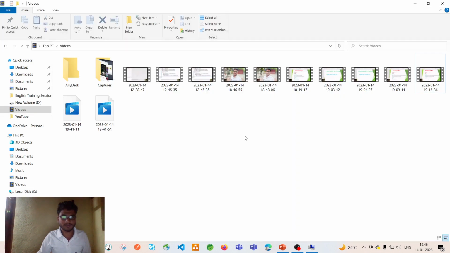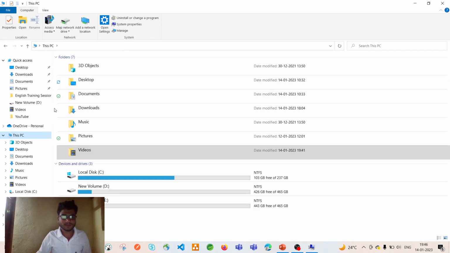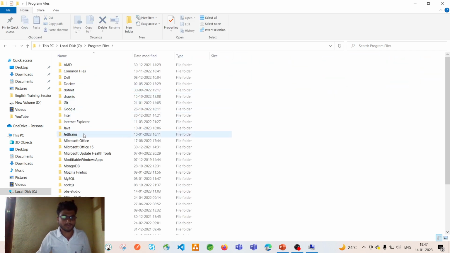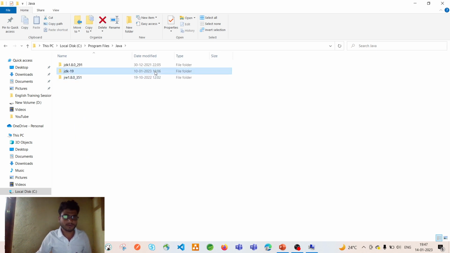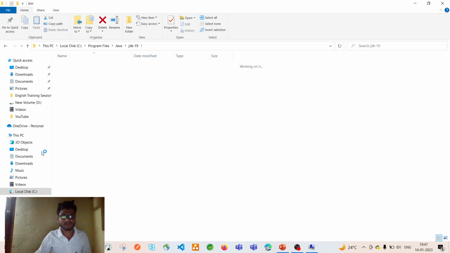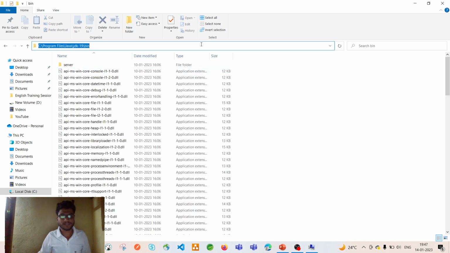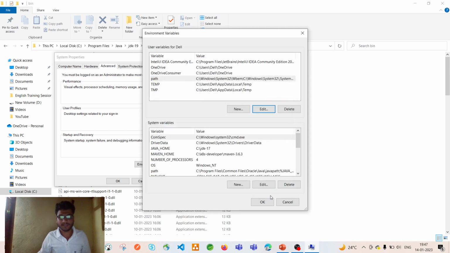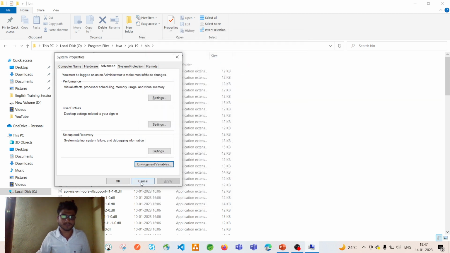Let me show that as well. Here you can see the programs. Once you install the JDK, it is installed in that particular directory path. You can copy this path and paste it here. Once you click New, you can paste that, then click OK, OK, OK, like that. You click OK here, here also OK, like this.